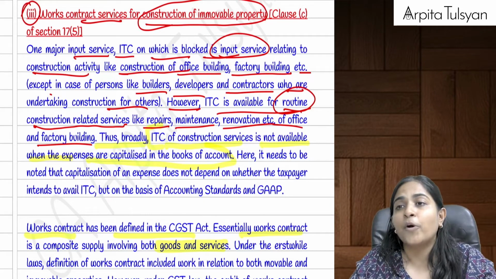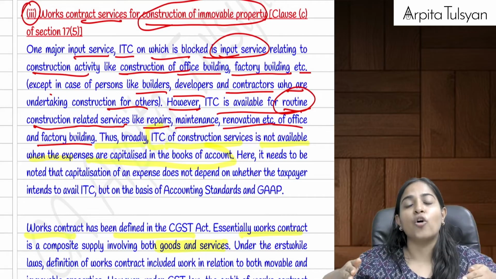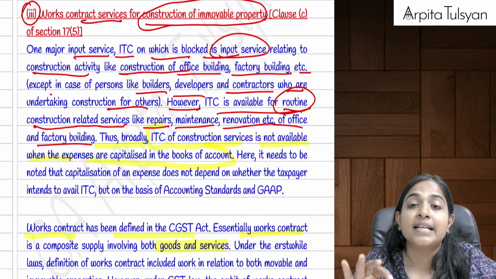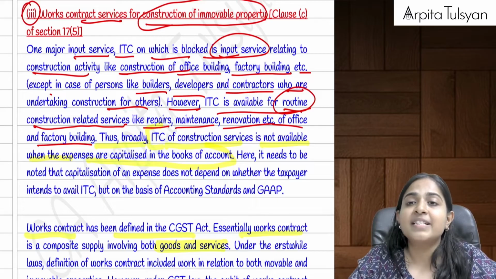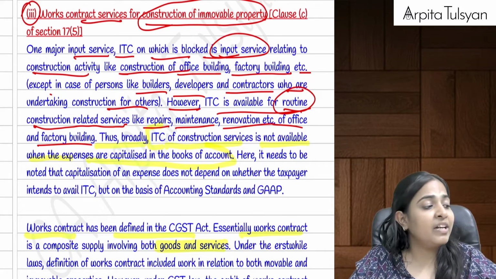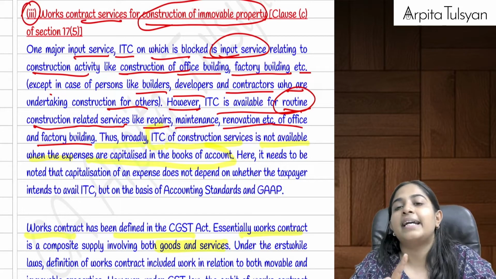Next one, special point: construction of a telecommunication tower or laying of pipelines outside the factory. This is considered as immovable property. If it is considered as immovable property, ITC is not available, even if you have availed works contract service.